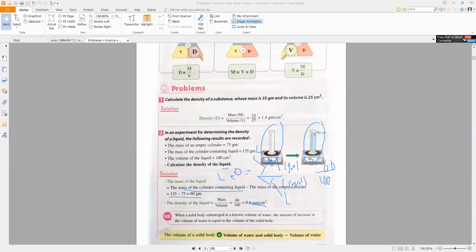I have the mass of a cylinder containing a liquid, and I have the mass of the empty cylinder. So if you want to calculate the mass of the liquid, it must equal the mass of the cylinder containing the liquid minus the mass of the empty cylinder. Then you apply it in the law and calculate the density of the liquid.